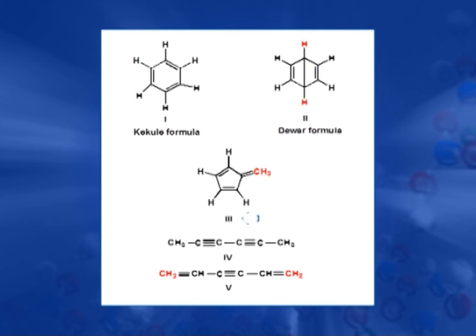The third one is a 5-membered cyclic compound having 2 double bonds in the ring and 1 exocyclic. The fourth and fifth are aliphatic compounds containing a straight chain of carbons, and these are unsaturated compounds corresponding to the formula C6H6.